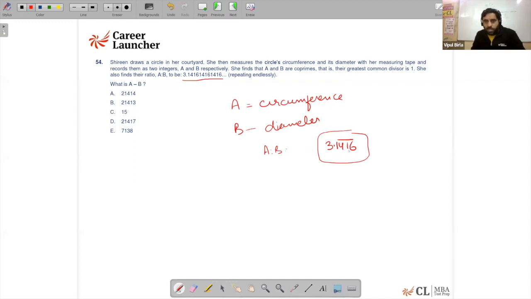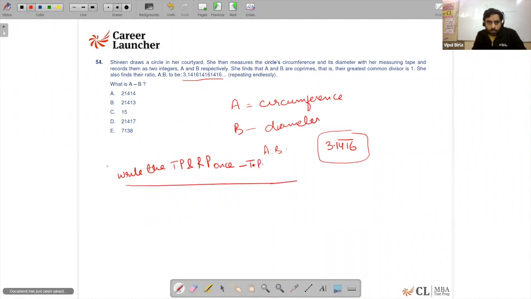Okay. So basically it is a repeating decimal, and we need to convert it into fractional form. We know the direct formula, basically I'll just read out that formula for you. If I need to convert, write the terminating part and recurring part once, minus the terminating part, upon, let's say this value is equal to x.